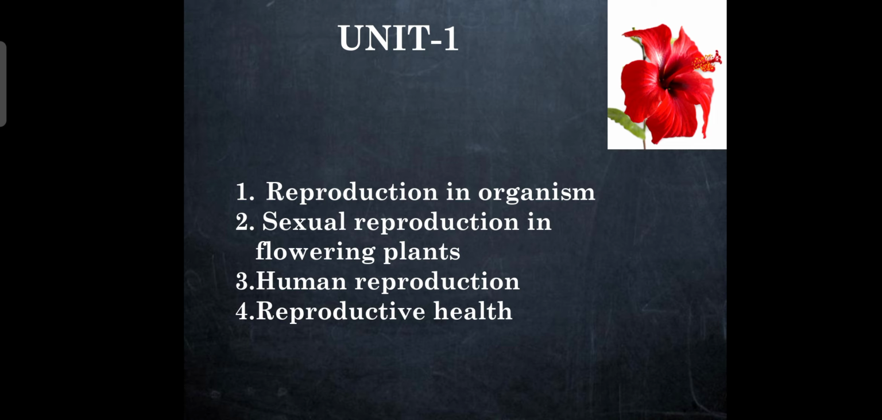If you come across the first chapter, reproduction in organisms, here you have to study some of the definitions and the meanings of terms like reproduction, lifespan, and clone, and apart from this, types of reproduction, phases of the life cycle, and events in the reproduction process.